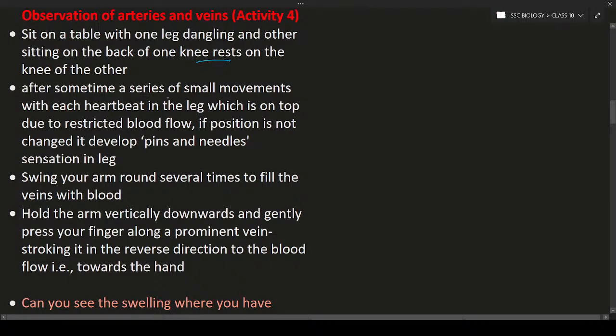After some time you will see a series of small movements with each heartbeat in the leg which is on the top, as it restricts the blood flow. So what is the reason? After some time you will feel a pins and needles sensation. Why? Because the blood flow is restricted. If you sit in that position, the blood vessels will be blocked. As a result, there is no proper supply of blood, and you feel such a sensation known as pins and needles in the leg.